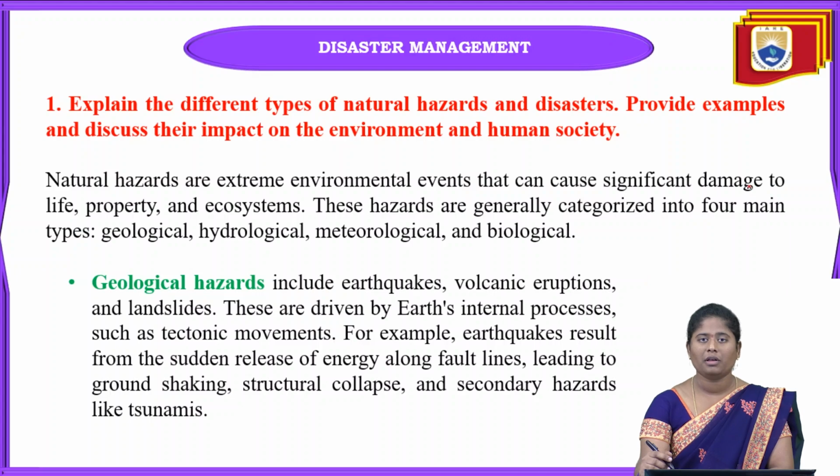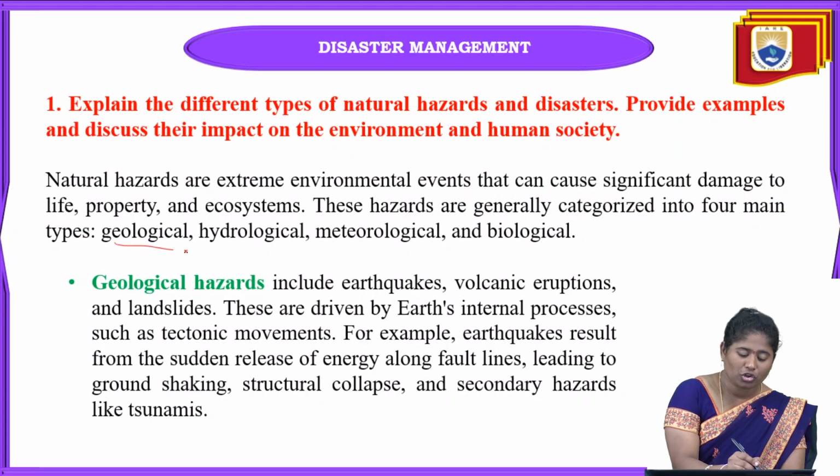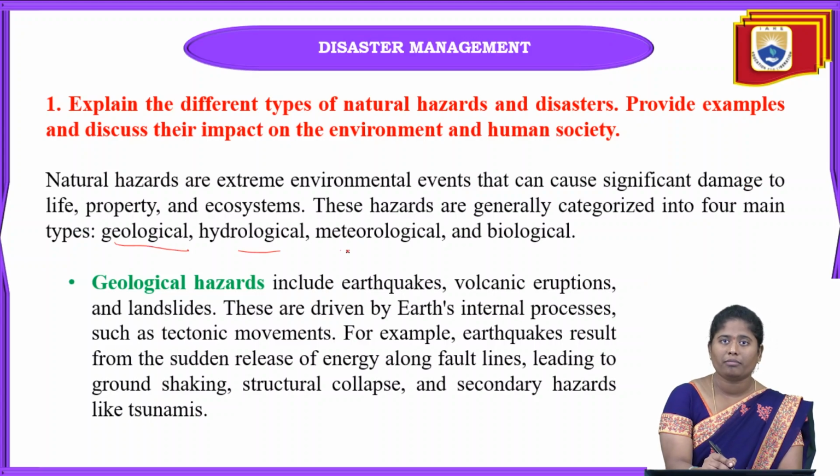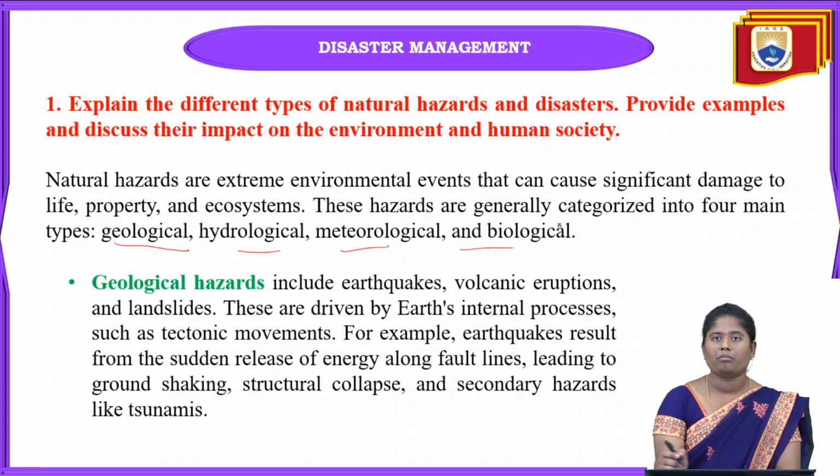It is an extreme environmental event that can cause very much damage to human life, ecosystems and infrastructure. Infrastructure here also includes property. These hazards are generally categorized into four main types: geological, hydrological, meteorological and biological.